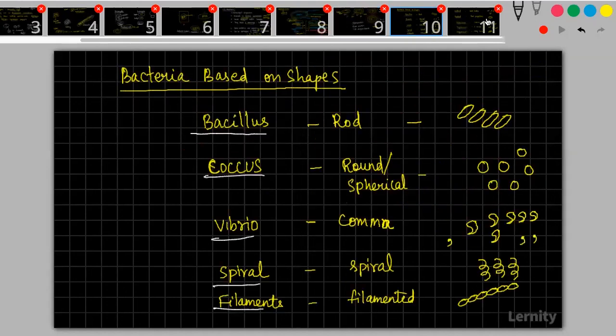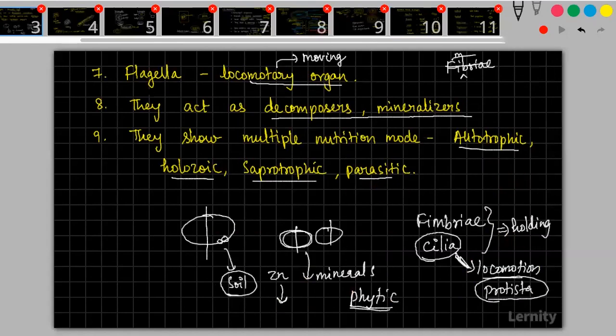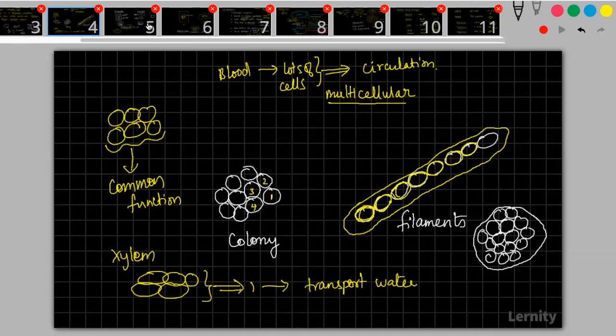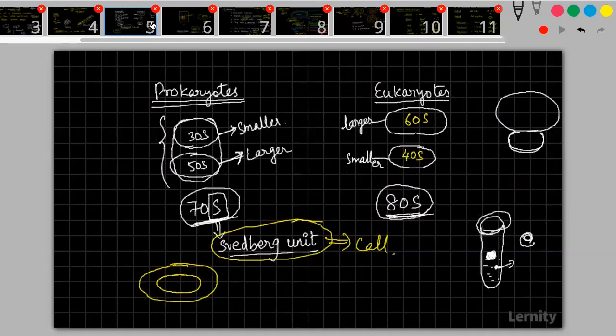So 10th slide, someone asked. Third slide. Fourth slide. Fifth slide. One by one you are asking.